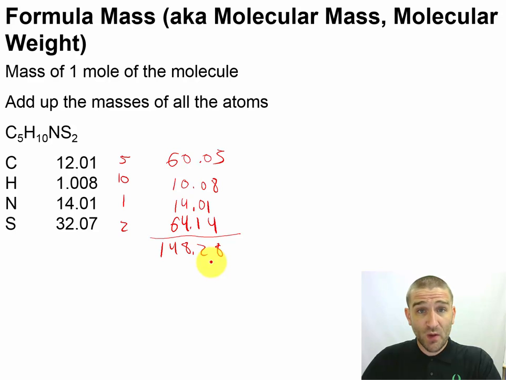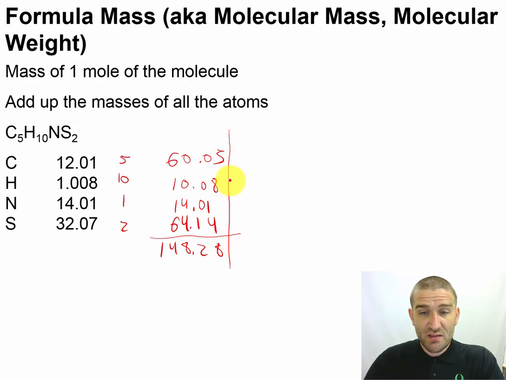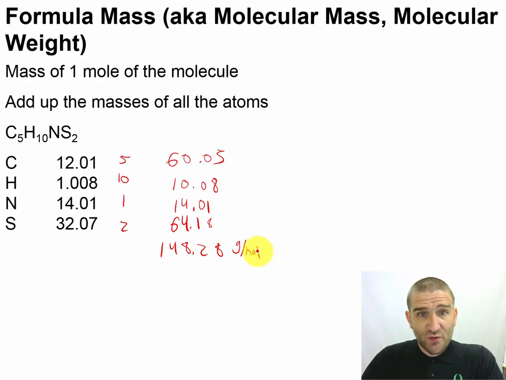using the wrong rule. Remember, multiplication and division, we go for the fewest number of sig figs. That's not what we just did. We did addition, subtraction. Addition, subtraction, line it up at the decimal point. You chop it off after the shortest place. In this case, we've actually increased things to be 5 sig figs. So it'll be 148.28 grams per mole. We always got to get our units on there. And there we have it. So we've done our calculation for this one.